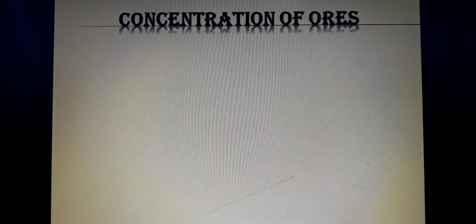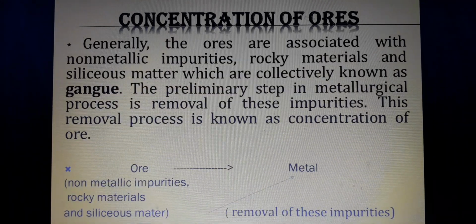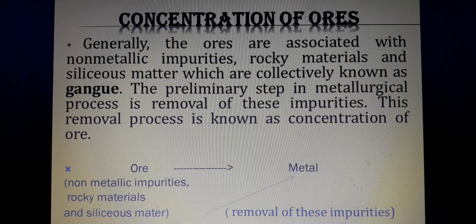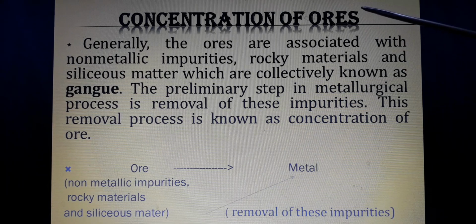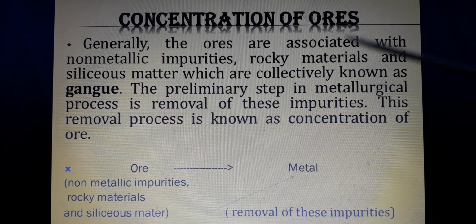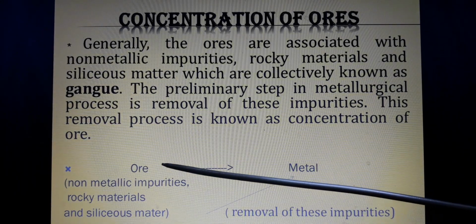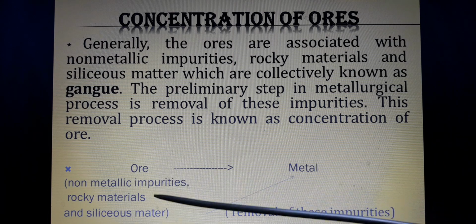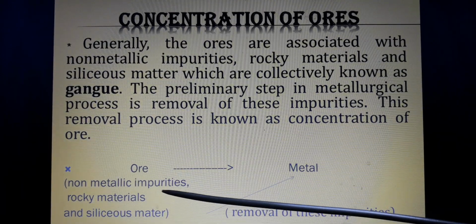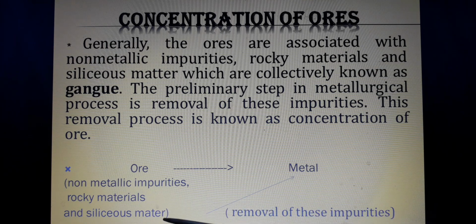Good morning, students. In today's class, I am going to teach you about concentration of ores in 12th standard metallurgy. What does concentration of ore mean? We know that metal is extracted from ore, but the ore contains some impurities: non-metallic impurities, rocky material, that means stone, and siliceous matter, that is sand particles.